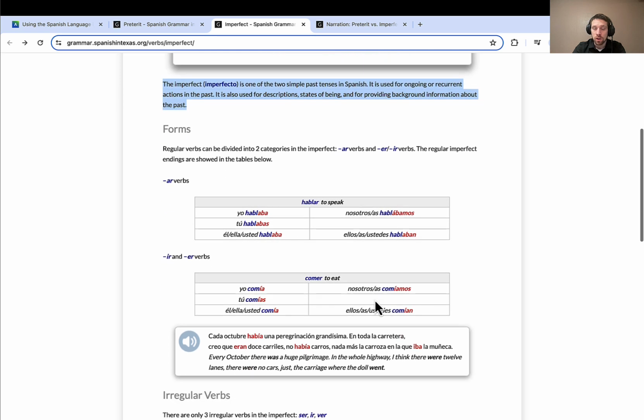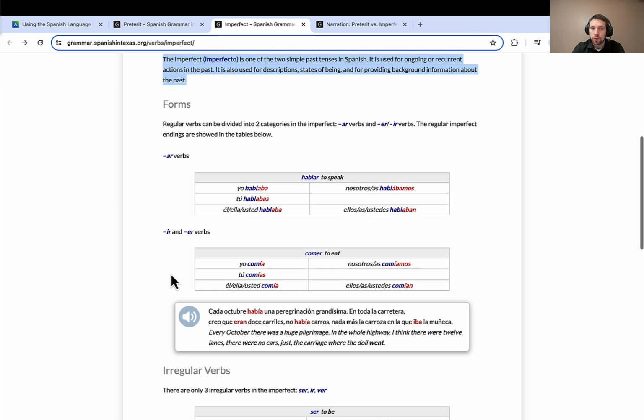So the way that we look at the forms of this, the AR verbs are conjugated as so. Yo hablaba, hablabas, hablaba, hablábamos, hablaban. And so there you see was speaking, like I was speaking, you were speaking, and so on and so forth.